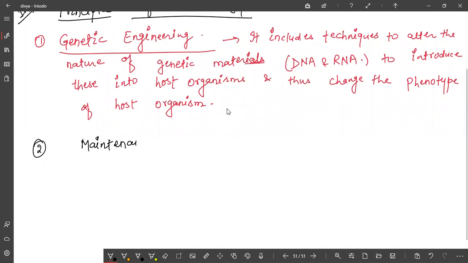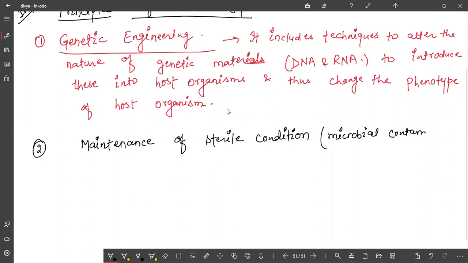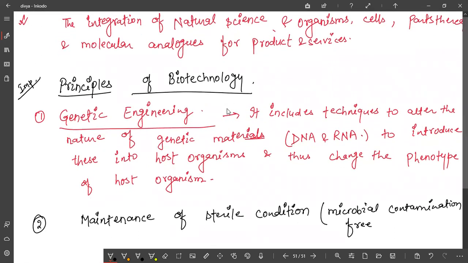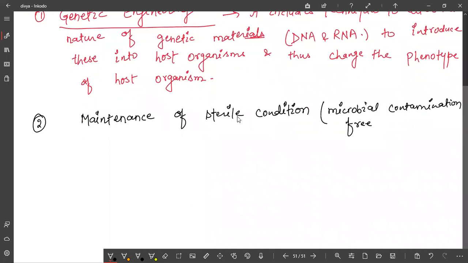Maintenance of what condition? Sterile condition. Means microbial contamination free. Okay. Sterile means what? It should be contamination free. Okay. So this is done with the help of chemical engineering.